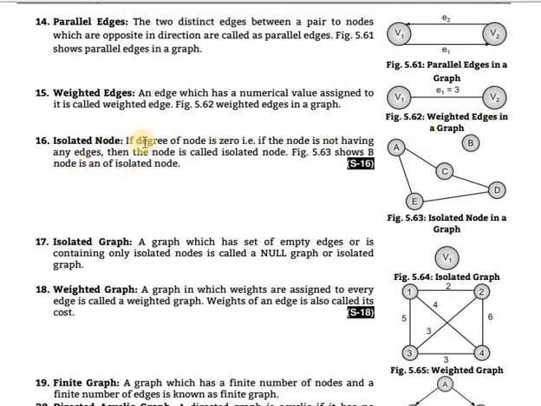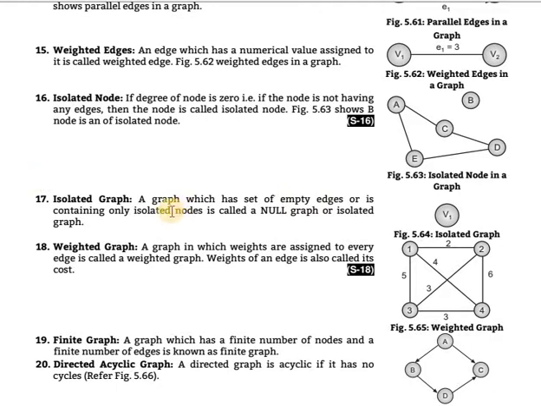Isolated node. If the degree of a node is 0, that is, if the node does not have any edges, then it is called an isolated node. Here B is an isolated node because it has no edges, so the B node is the isolated node.